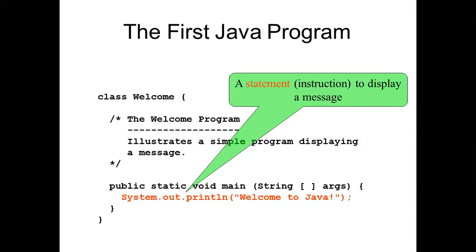So whenever we want to display any message, okay, there in C programming, what we are using there? Tell me, any idea? Printf, sir. Only printf. But here we will write system.out.println. Okay, welcome to Java. So this is called the statement or the instruction to display a message. Whenever we want to display any message, then we will write this grammar. Okay, this is a function.